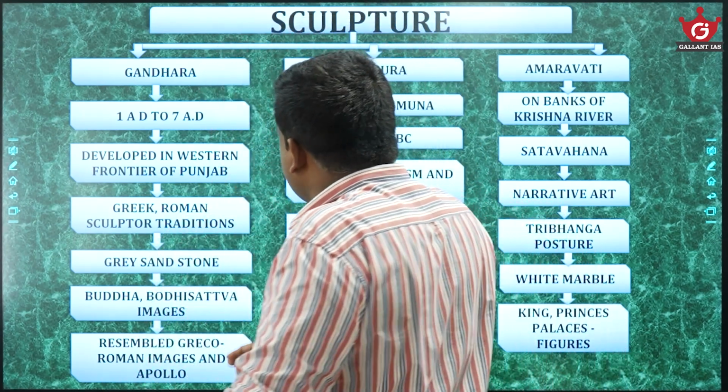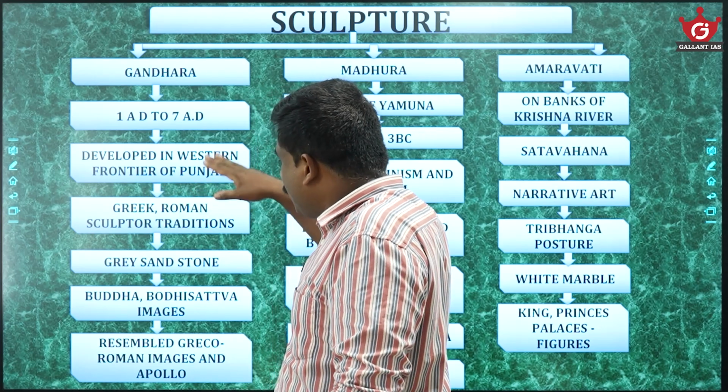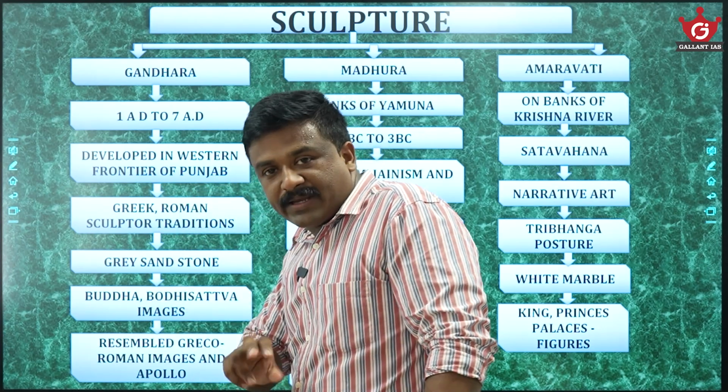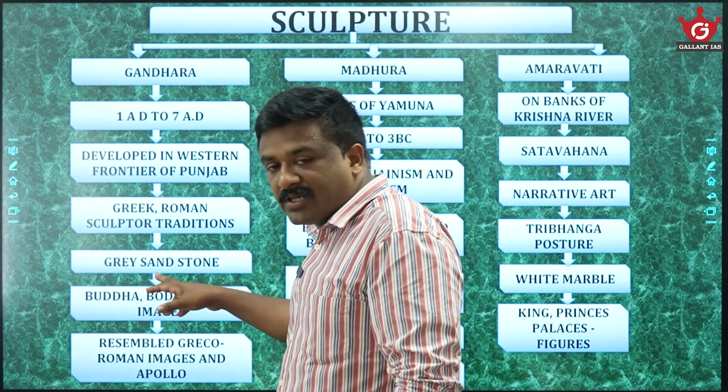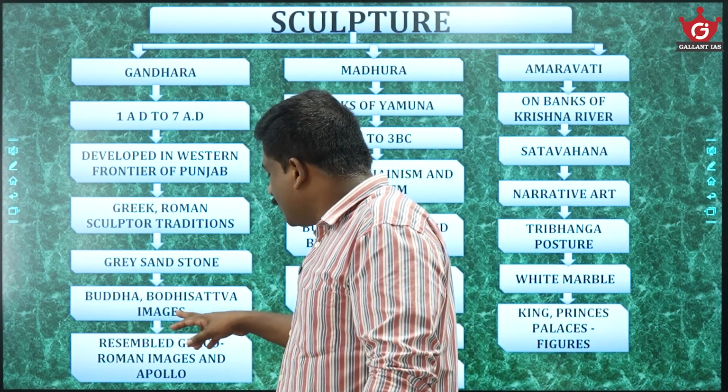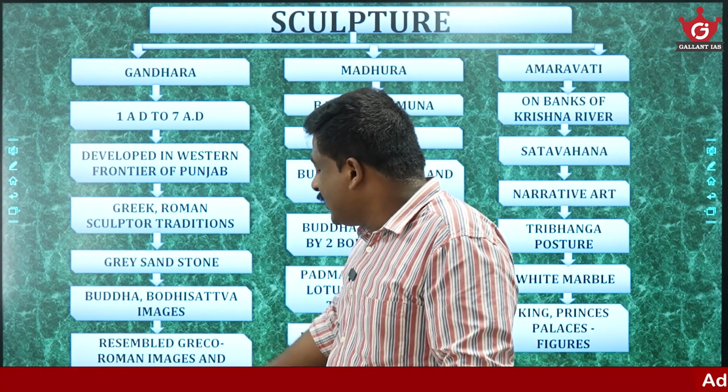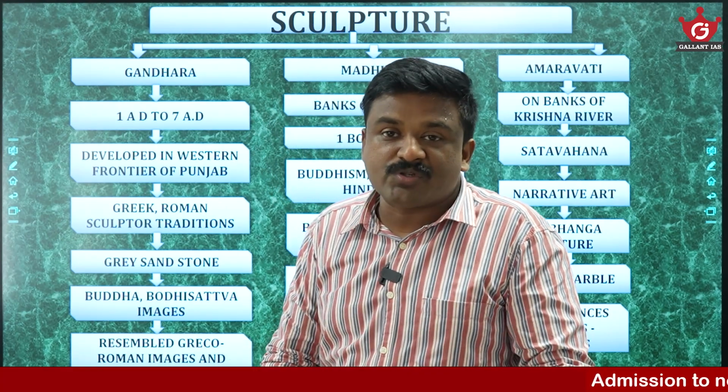It developed in the western frontier of Punjab, the northwest regions. It was a mixture of Greek and Roman styles and techniques with Indian themes. Grey sandstone is the material used here. Buddha and Bodhisattva images are produced, and Mahayana Buddhism is promoted here. Buddha and Bodhisattva images are produced like Greek and Roman gods and kings.